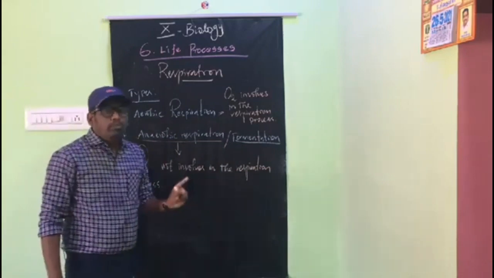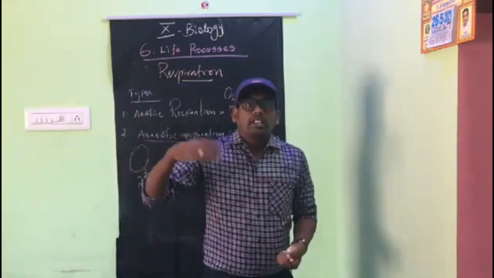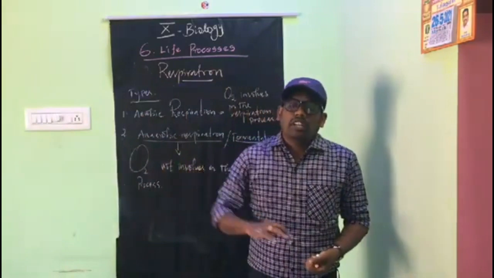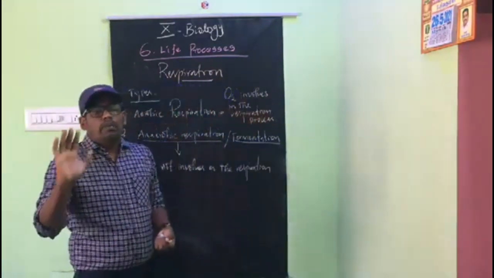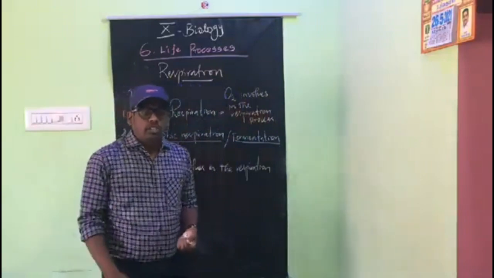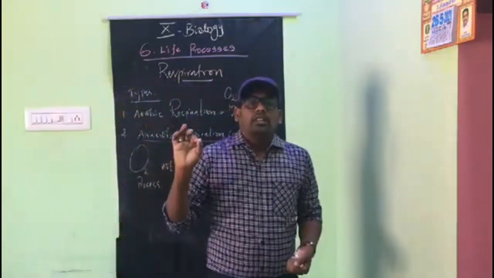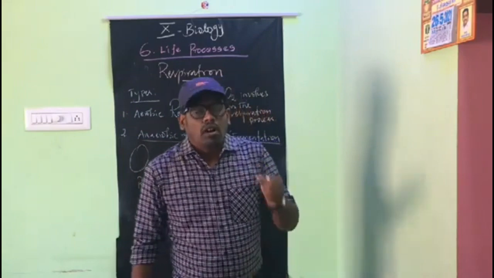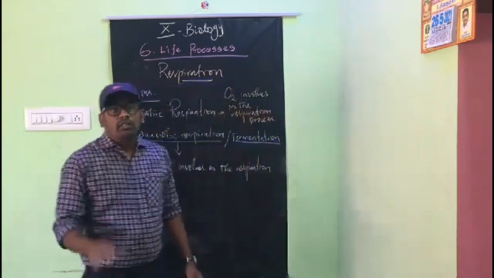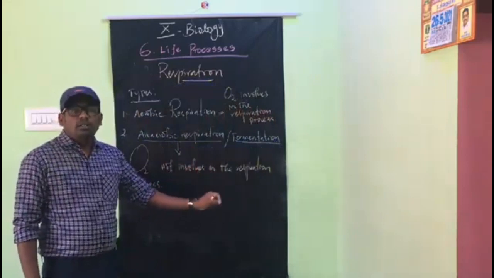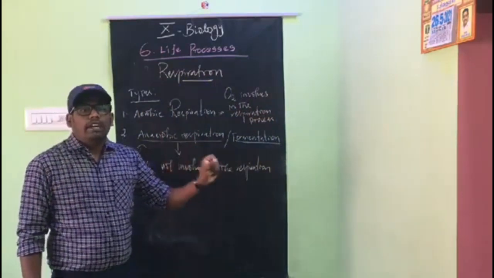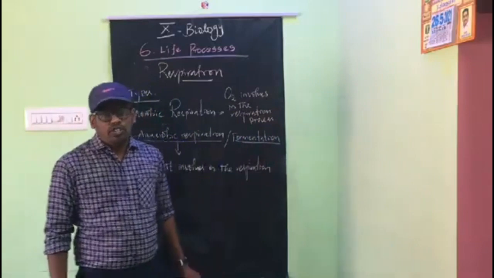Okay, so there are two types of respiration. Whether aerobic or anaerobic respiration, anything may occur, but during this process glucose is broken down and produces energy.